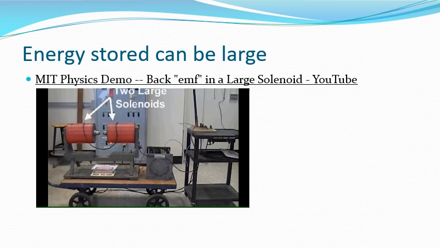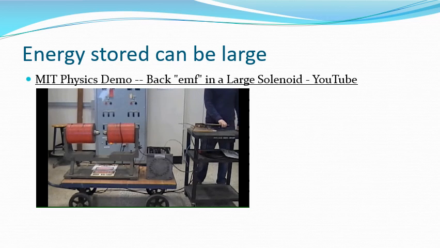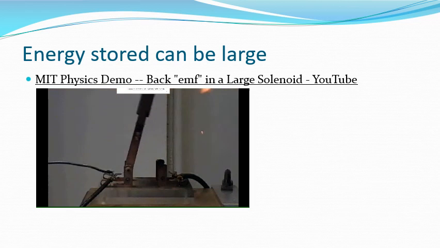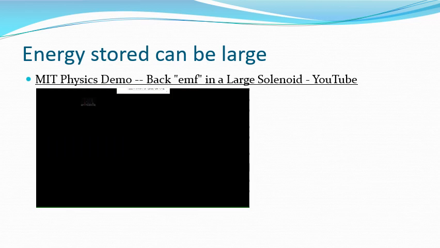The energy stored can be really large. We've got two large solenoids with iron cores here and a resistor and a power supply and a switch. The person's going to pull the switch. You can see the wire moves because of the field, and they open the switch and you see that large spark that's taking place as they do that.